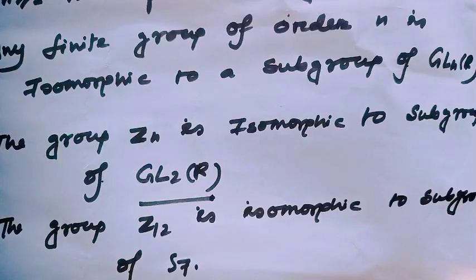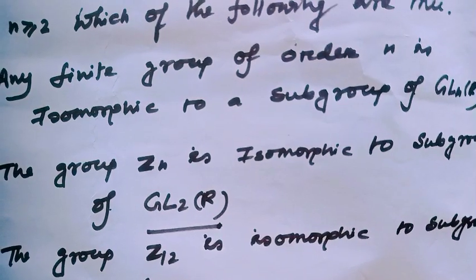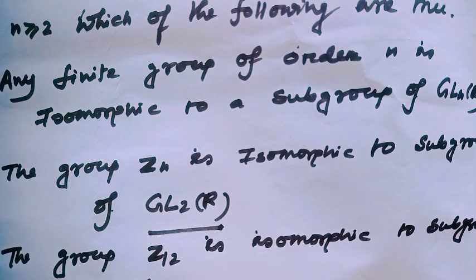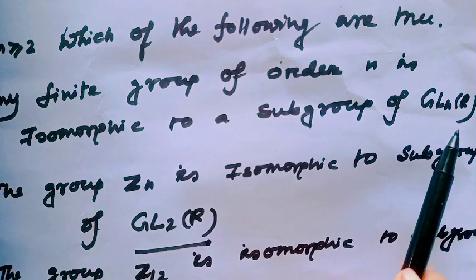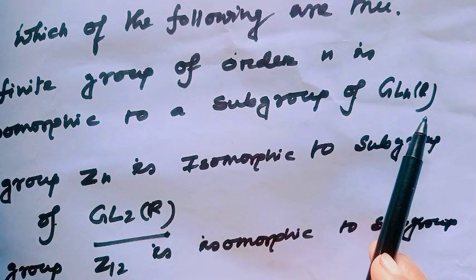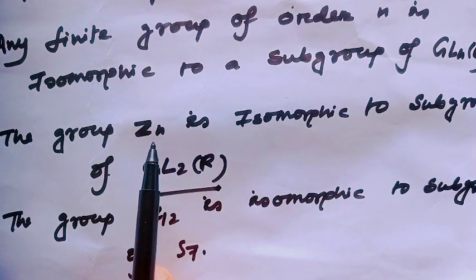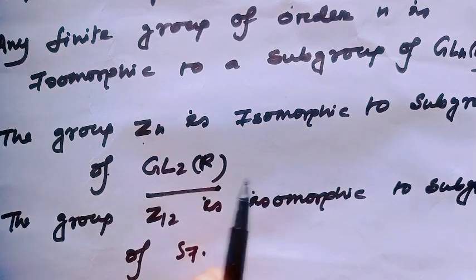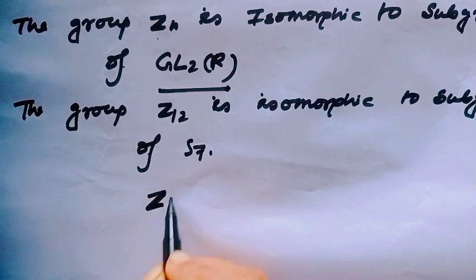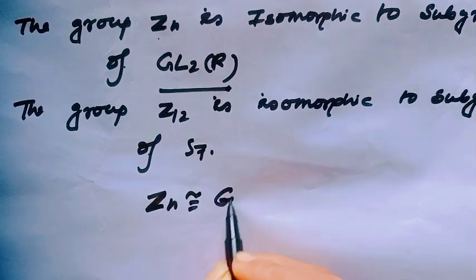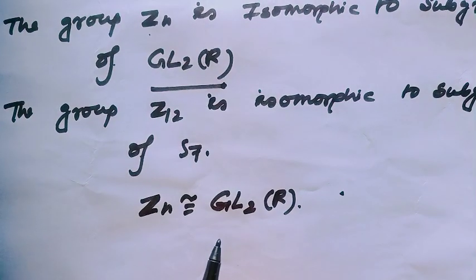Notice this is actually the same type as the first option, because in the first option I proved any finite group of order n is isomorphic to a subgroup of GLn(R). Here there is just a restriction: we have to prove Zn is isomorphic to a subgroup of GL2(R). How will we prove this?